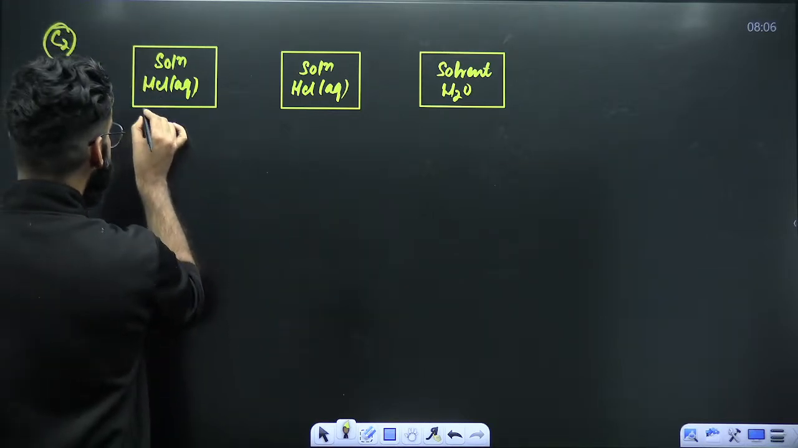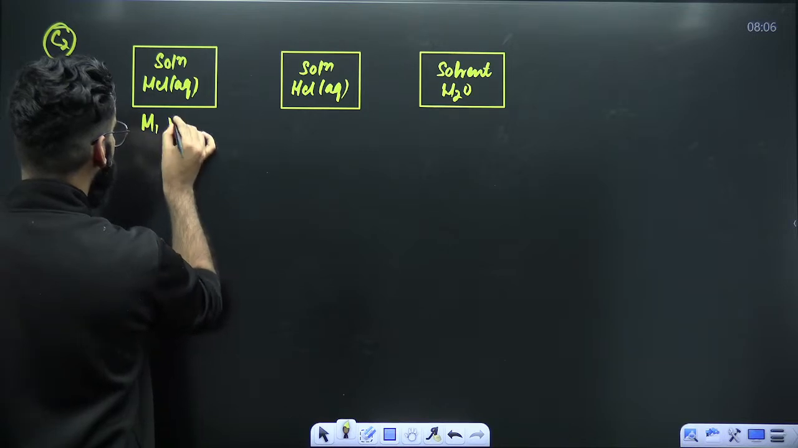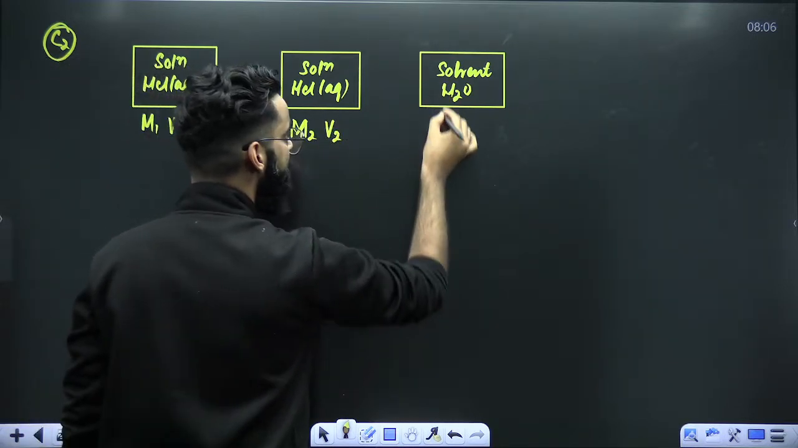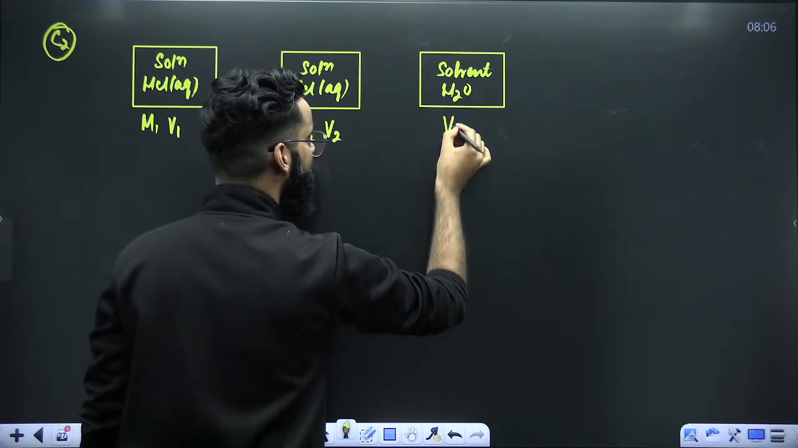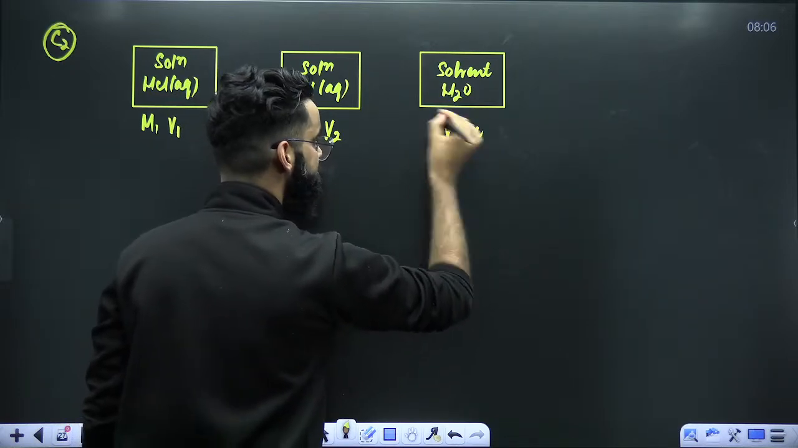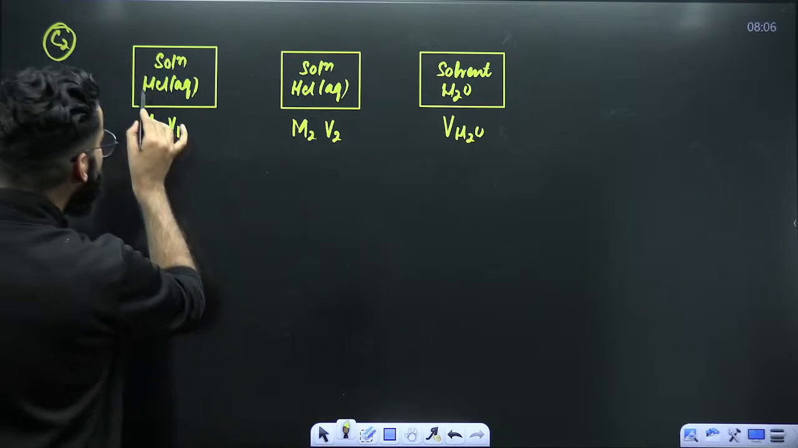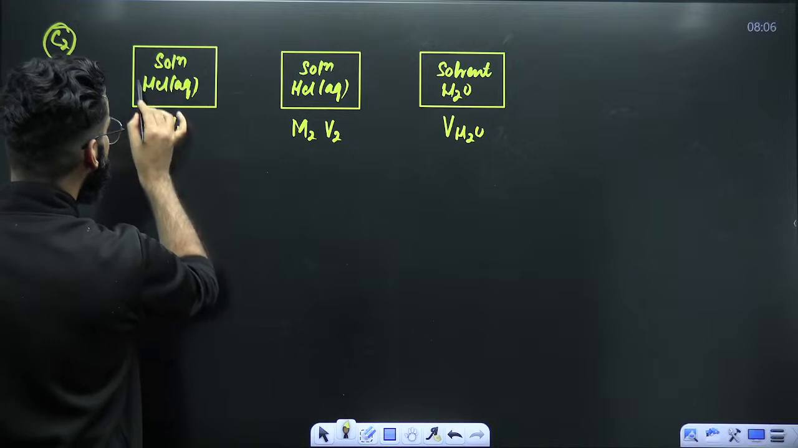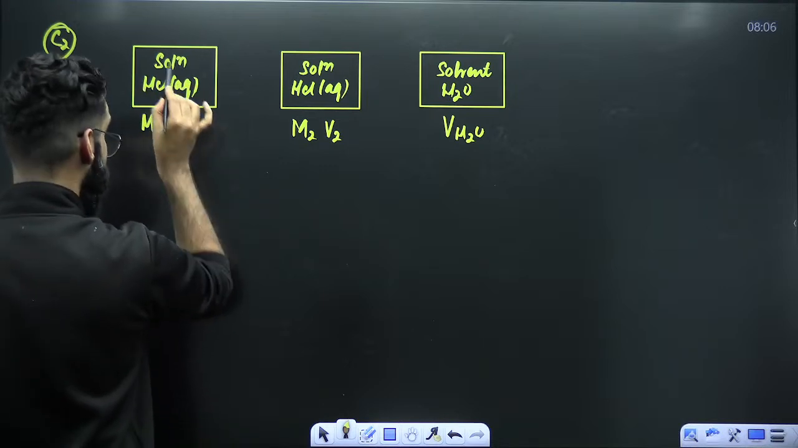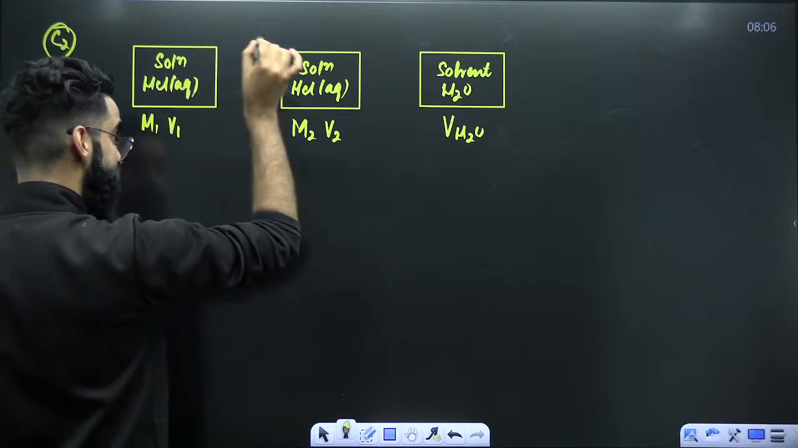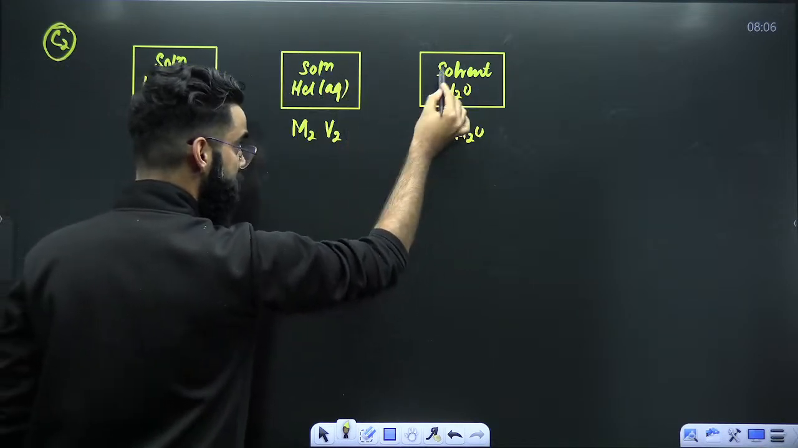So let's assume the molarity of this solution is M1, and the volume of this solution is V1. The molarity of this solution is M2, and the volume of this solution is V2. And the volume of water I'm representing like this. Okay. Now, tell me, will there be moles of solute in this container? Yes, because it's a solution. In a solution, there will be solute and solvent. So there is solute here. Solute is present here also. Solute is not present here.